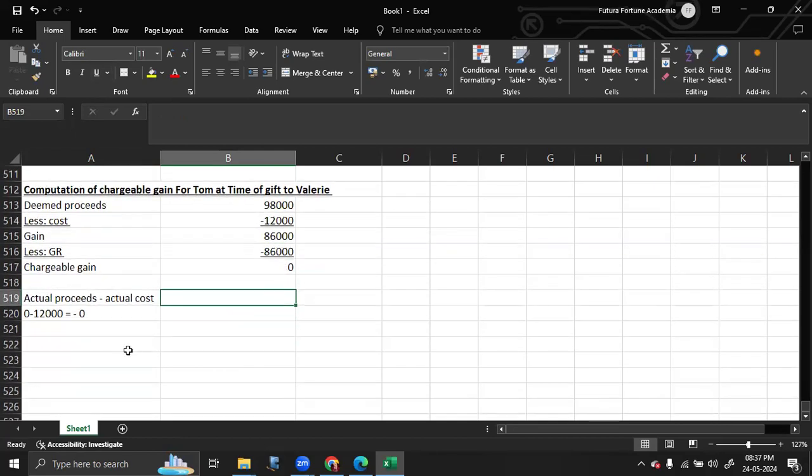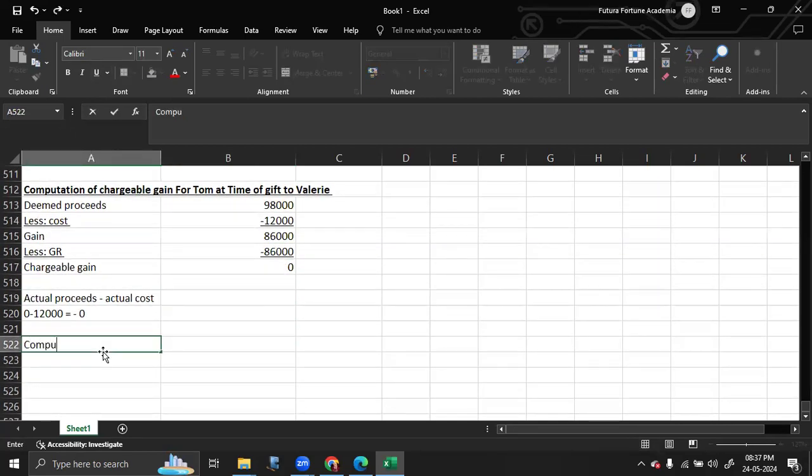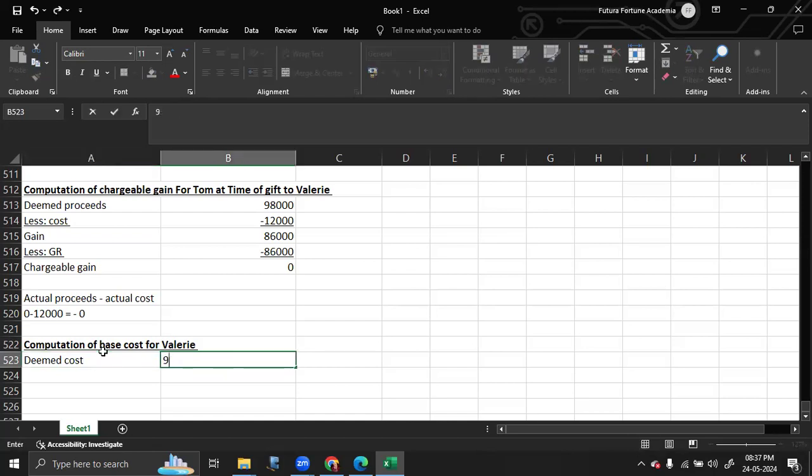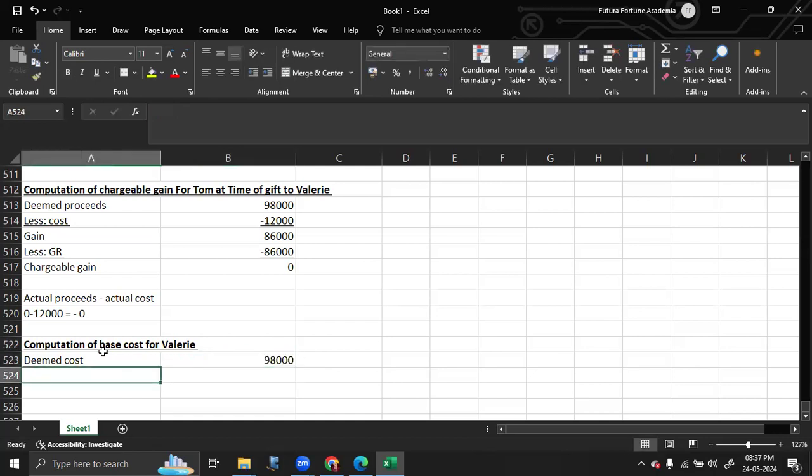Now, eventually, when you do the computation of base cost for Valerie, she will have to take the deemed cost, which is the deemed proceeds of Tom. From that, she has to deduct the gift relief figure, which is equal to